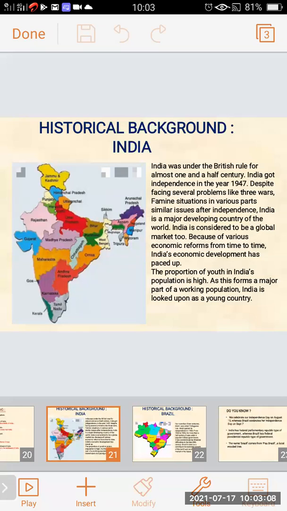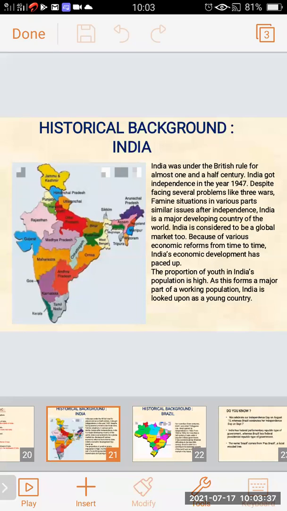Despite facing several problems like wars, famine situations in various parts, and similar issues after independence, India is a major developing country of the world. India has faced various problems related to war, famine, floods, and various other natural calamities.